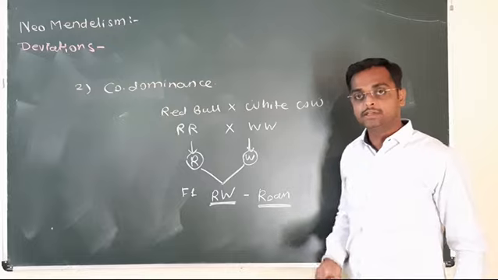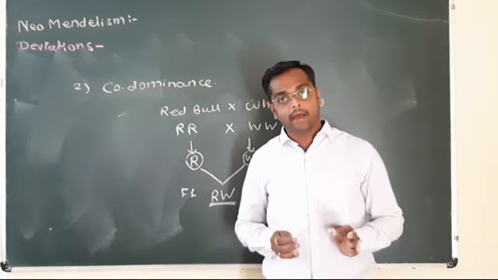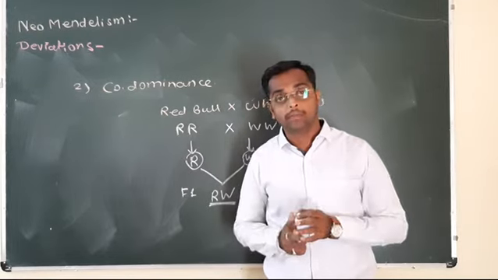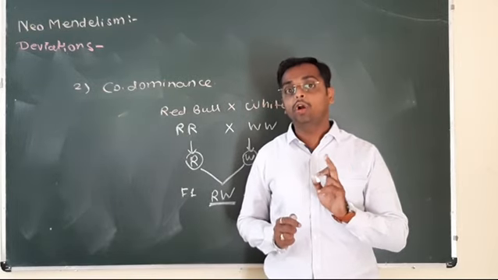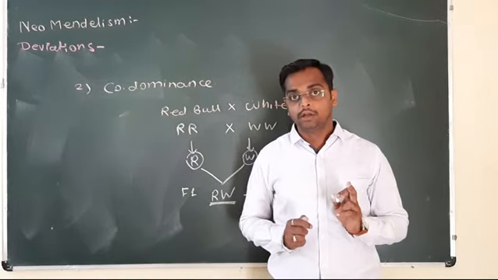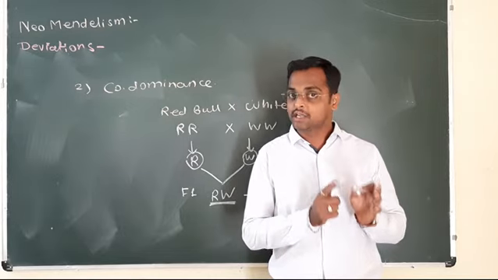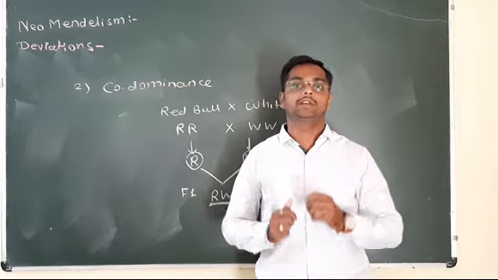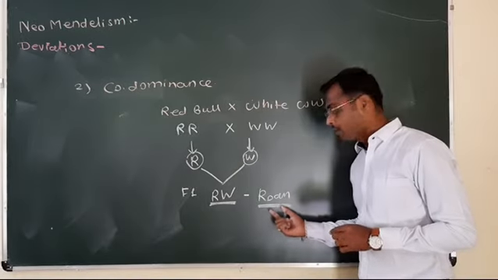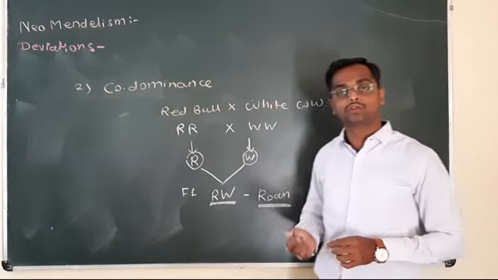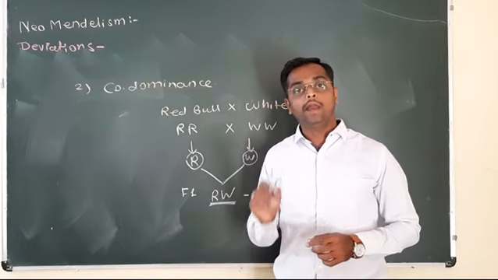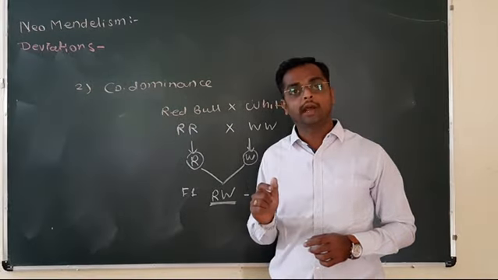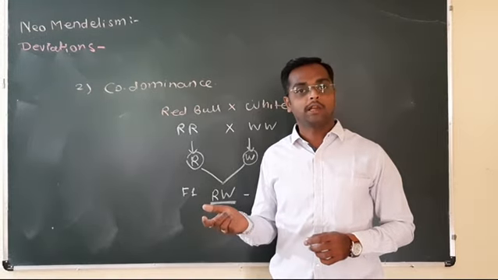Roan color means red colored hair and white colored hair mixed with each other. Here the colors do not mix, but red colored hair is separate, white colored hair is separate, and a mixture of hairs takes place. This forms the roan color, or you can also find white colored cattle with red patches.